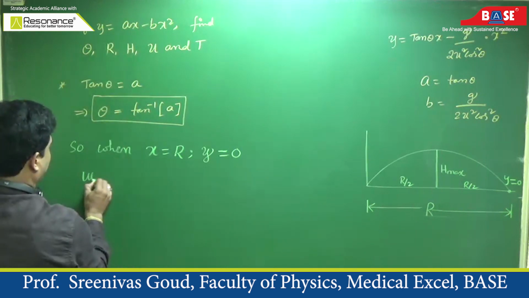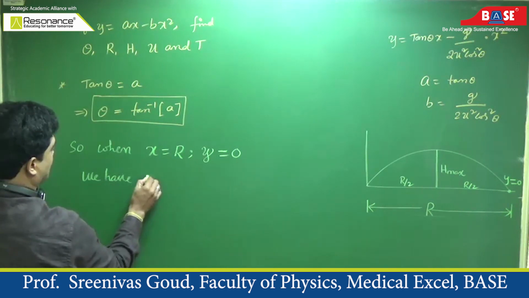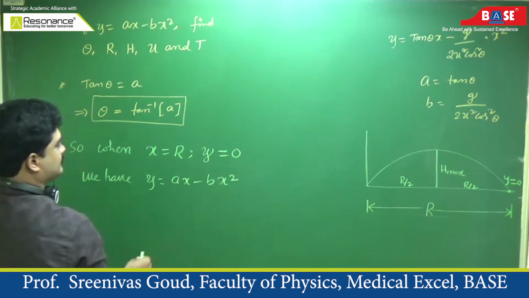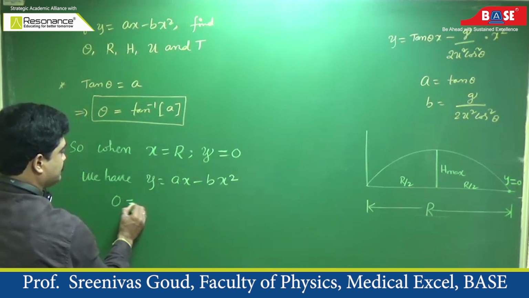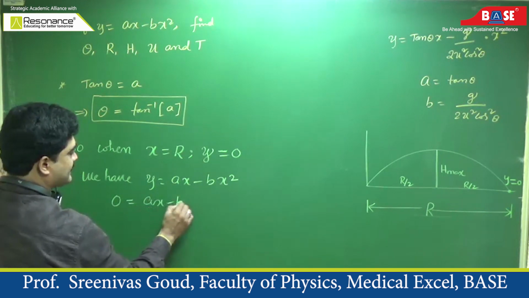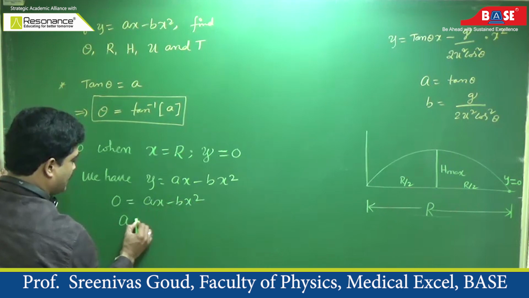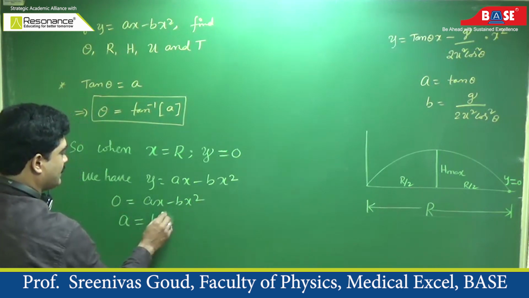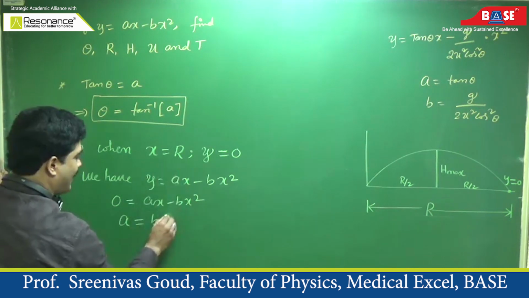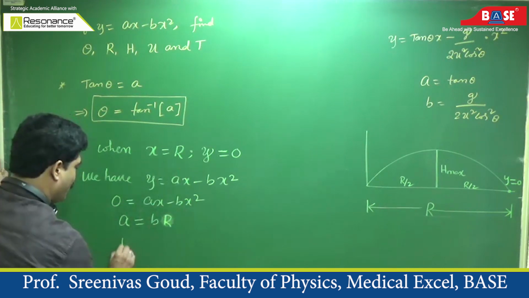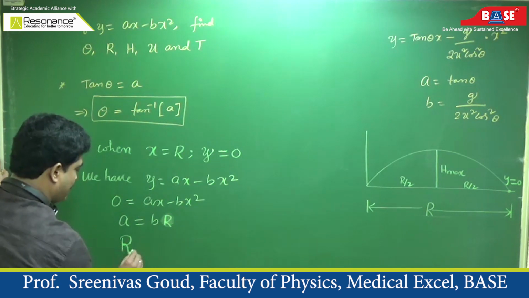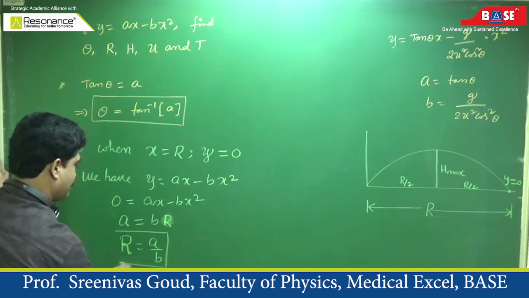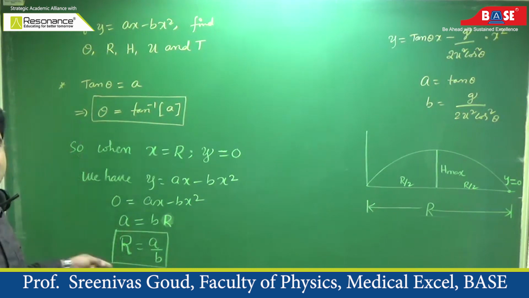Take the given equation, we have y is equal to ax minus bx square. When y is 0, ax minus bx square is also 0. So a is equal to bx. When y is 0, what is the value of x? R. Therefore, what is the formula for range? Range of the projectile is a by b.